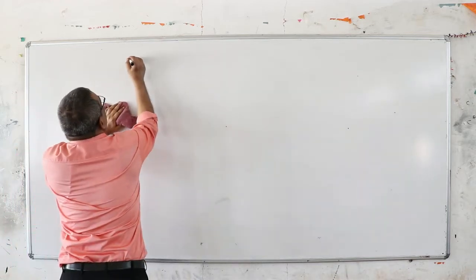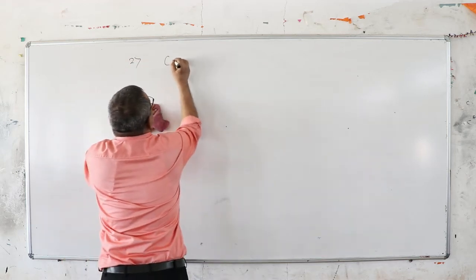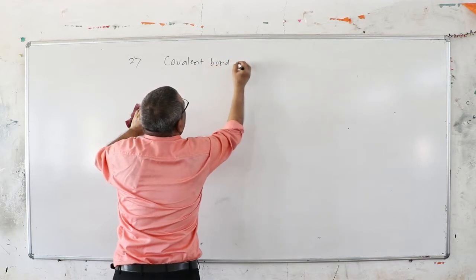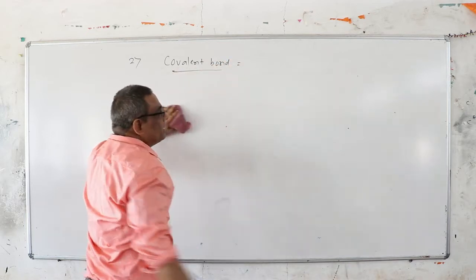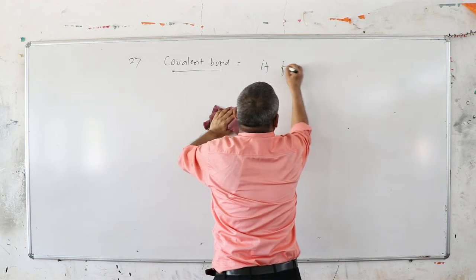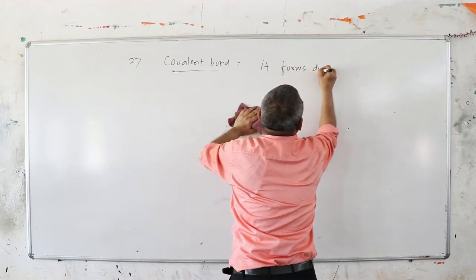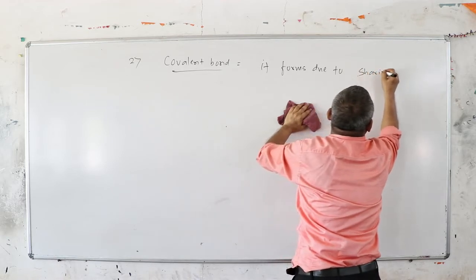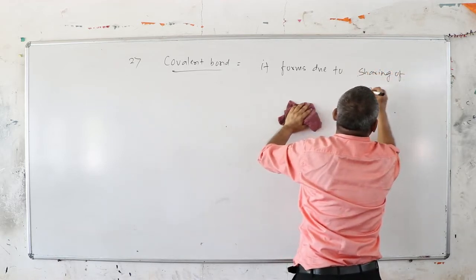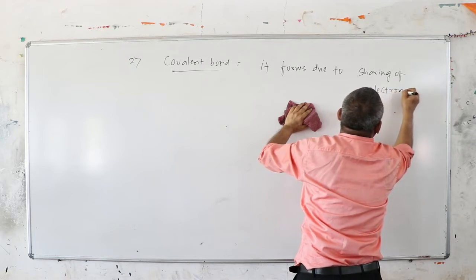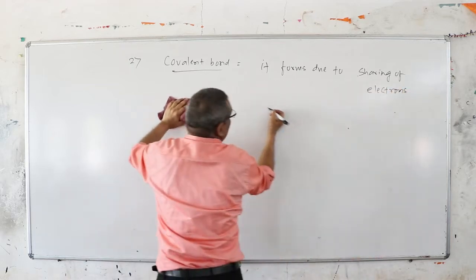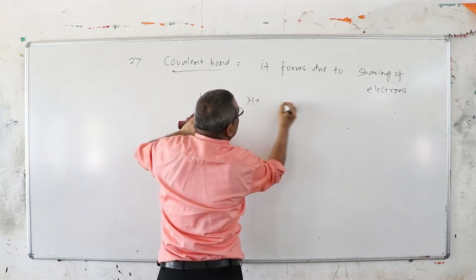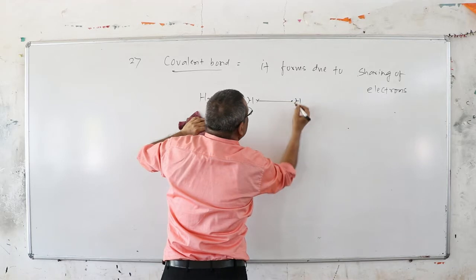Now I am talking about the second type of bond, covalent. A very simple concept of bonding. Covalent bond forms due to sharing of electrons. When one electron pair is shared, it forms a single covalent bond. Suppose you are talking about the hydrogen molecule, one electron sharing will occur. This is a single covalent bond.